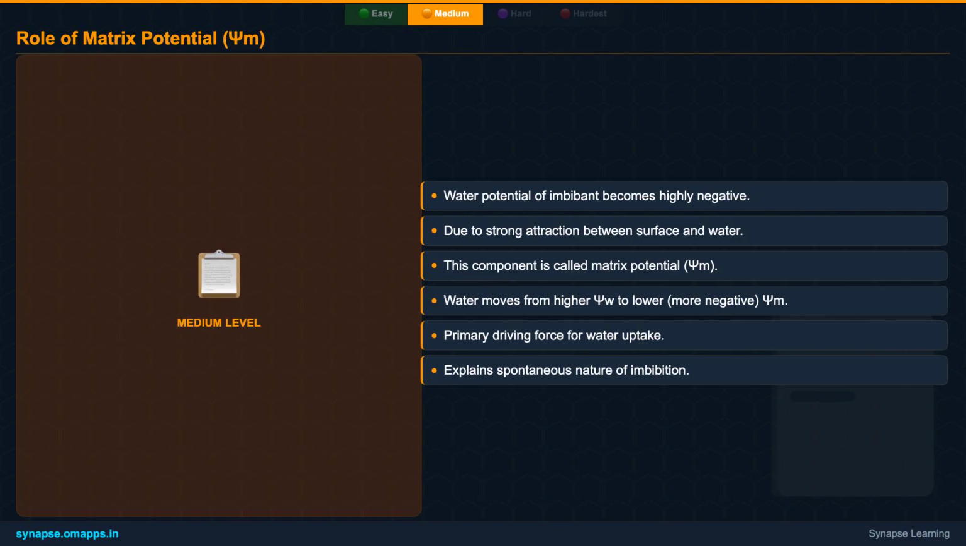This specific component of water potential, arising from the interaction with the solid matrix, is called the matrix potential. Water naturally moves from an area of higher water potential, like pure water, to an area of lower, more negative water potential, which is the dry imbibant. This strong pull exerted by the matrix potential is the primary driving force for water uptake during imbibition, drawing water into the imbibant's structure until equilibrium is reached.